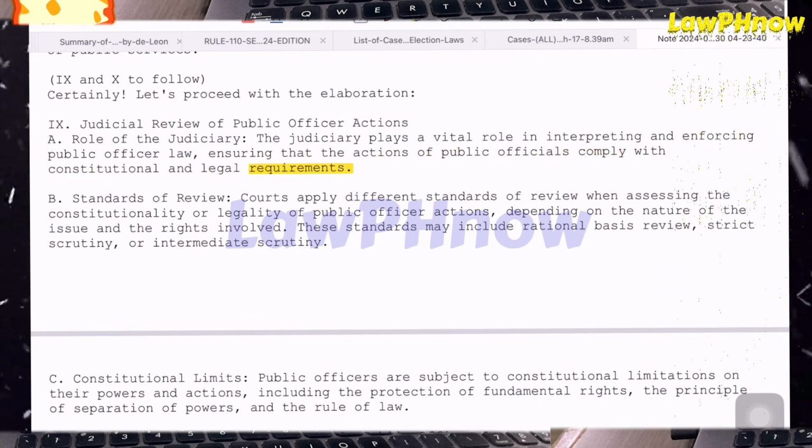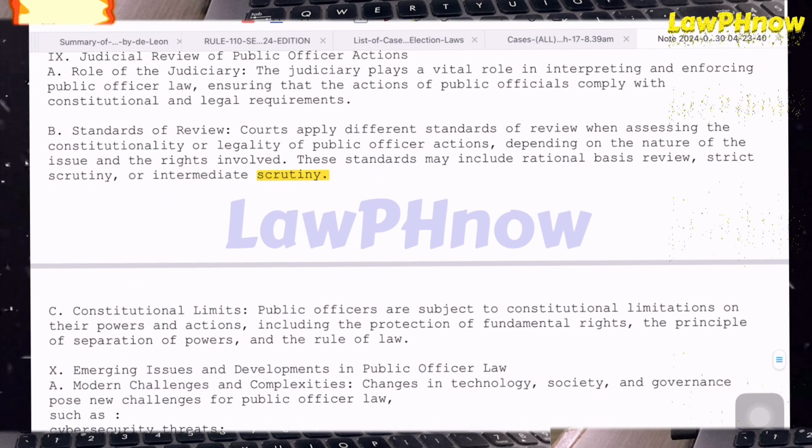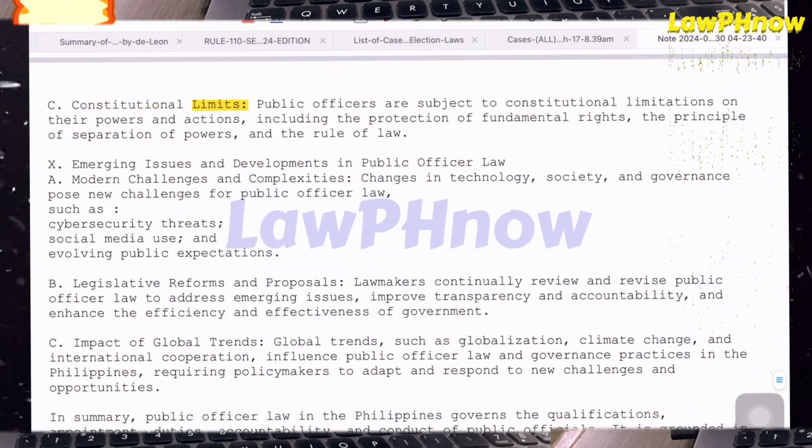B. Standards of review. Courts apply different standards of review when assessing the constitutionality or legality of public officer actions, depending on the nature of the issue and the rights involved. These standards may include rational basis review, strict scrutiny, or intermediate scrutiny. C. Constitutional limits. Public officers are subject to constitutional limitations on their powers and actions, including the protection of fundamental rights, the principle of separation of powers, and the rule of law.